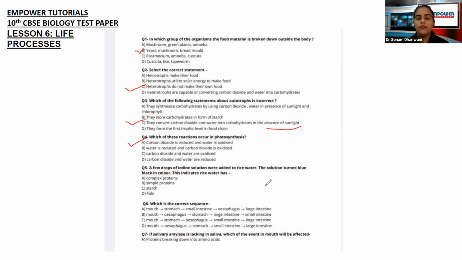Okay. Now, if you all have gone through my theory lectures on photosynthesis, I have explained few experiments in my last session of photosynthesis where we actually perform these experiments. We have used the iodine solution. Then we prove about the presence of chlorophyll. We prove about the liberation of oxygen gas post photosynthesis. Okay. So in that, we have seen one experiment in which we know that when iodine reacts with the leaves of the plant, okay, part of the leaf of the plant will turn blue-black. Okay, so when that part is turning blue-black, that is indicating the presence of starch.